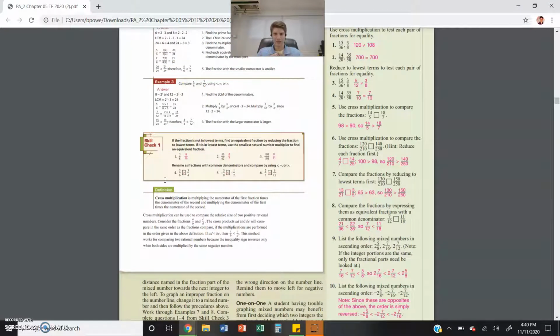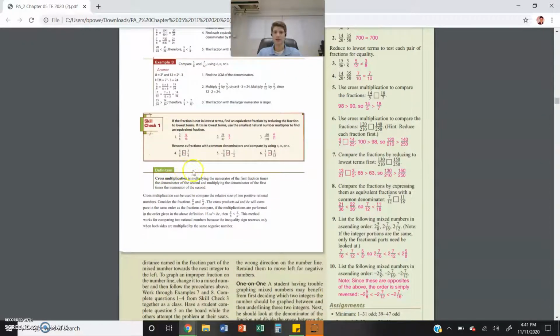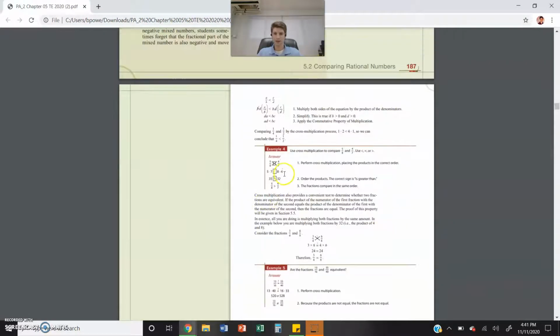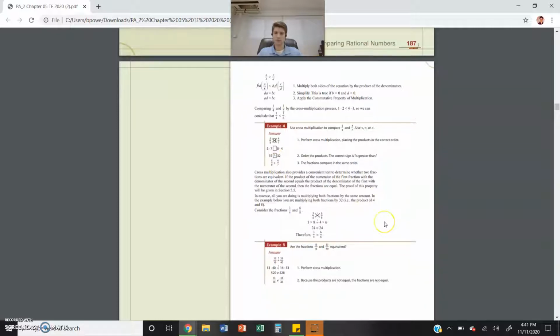Now, on the test, I will not say to use equivalent fractions or you must use cross multiplication as the other one. You get to choose. Okay, so whichever one is easier for you, you choose. Honestly, I will say cross multiplication is easier. There's only one step that you must do. Notice whenever you cross multiply, they do 7 times 5 goes on the left side. So always go bottom to top. So you do 7 times 5 over here, you get 35. 8 times 4 over here, you get 32. So 35 is bigger than 32. So 5/8 is bigger than 4/7.